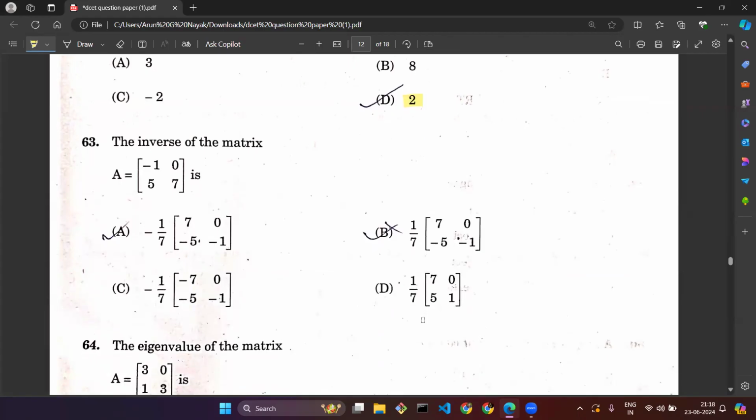Question number 63. The inverse of the matrix. They have given a matrix -1 0 5 7. You have to find the inverse of the matrix using the formula of 1 by the value of the matrix with respect to adjoint, whatever procedure we have. By following that procedure, you can get the correct answer as option A. Option A will be the correct answer. Minus 1 by 7 with the matrix of 7 minus 5, 7 0 minus 5 minus 1.